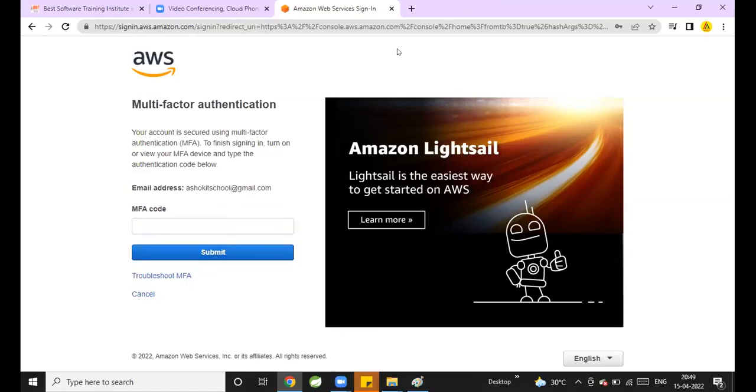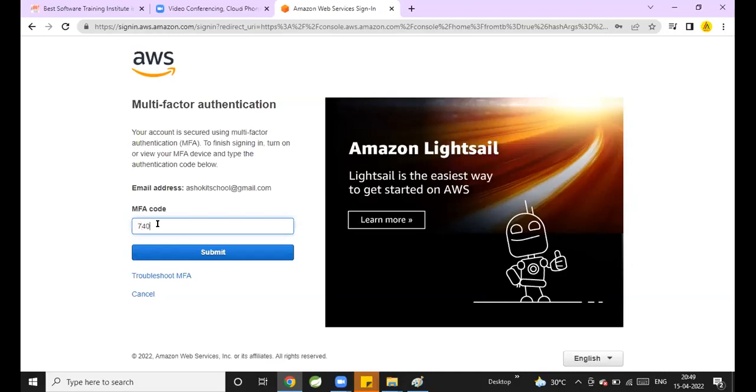Am I able to log in to the account directly, or is it asking for one extra code? Extra code. What is the extra code it is asking for now? Yes, the MFA code. What is that MFA code? Multi-factor authentication code. That multi-factor authentication code I configured in my mobile.